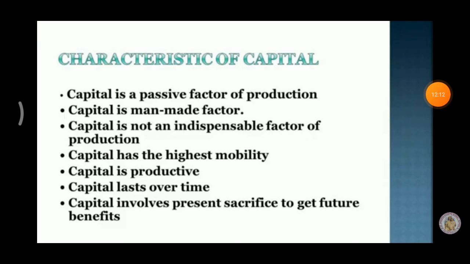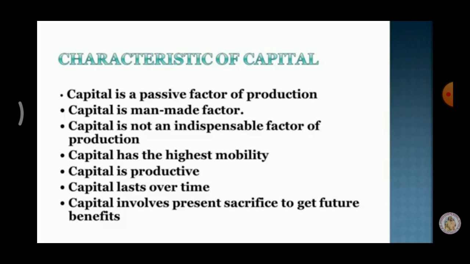Characteristics of capital. Capital is a passive factor of production. It is nothing but money, which is not active at all times. Yes or no? Yes. That is the meaning of passive. Capital is man-made. Capital is not an indispensable factor of production. Indispensable means needed.